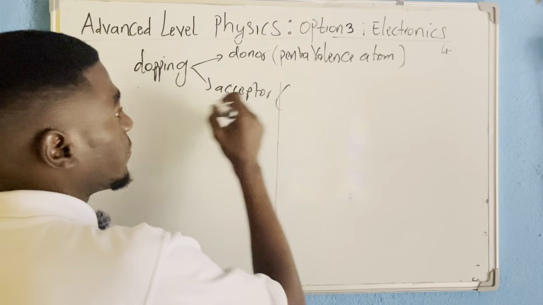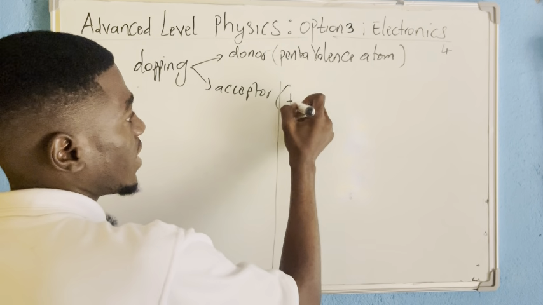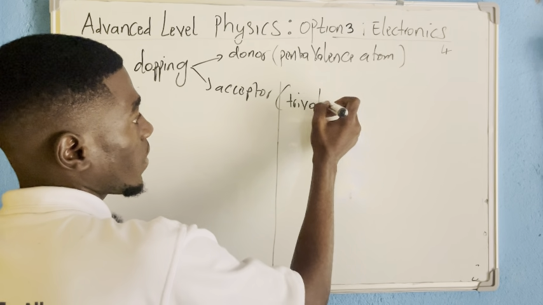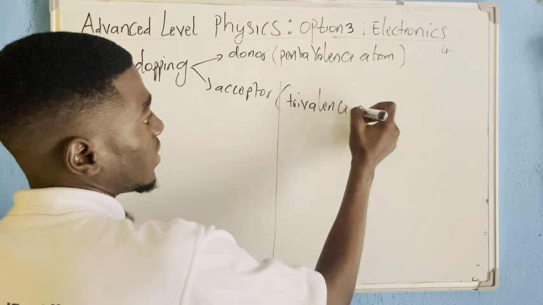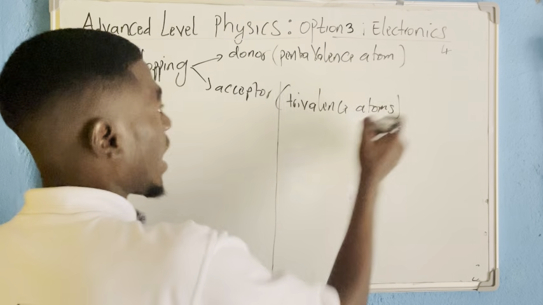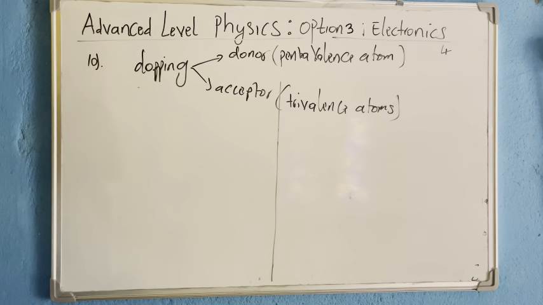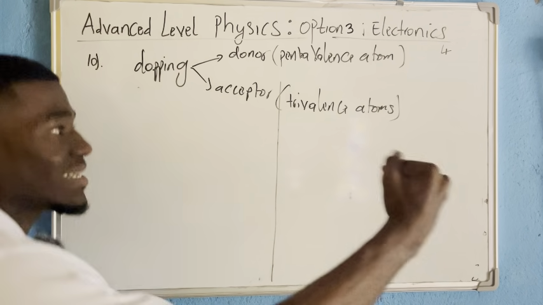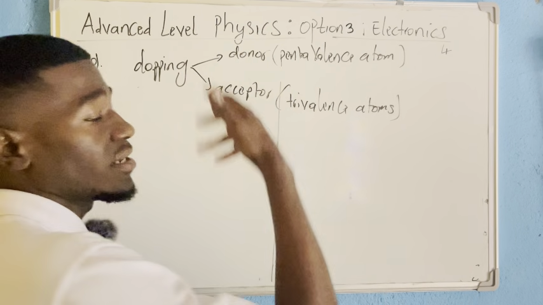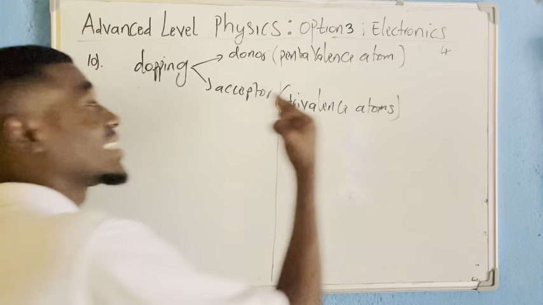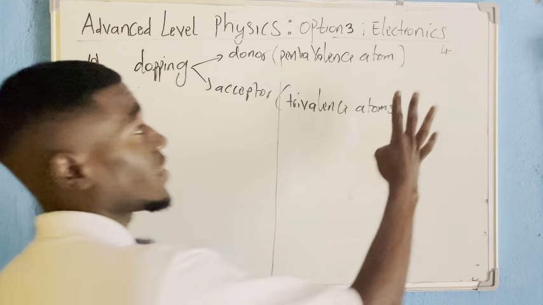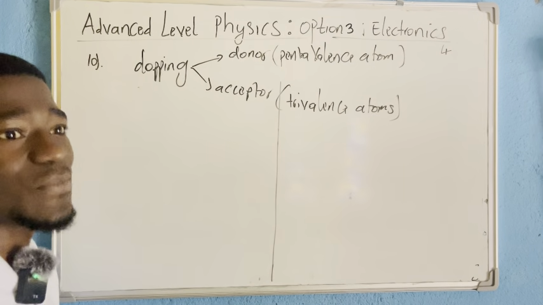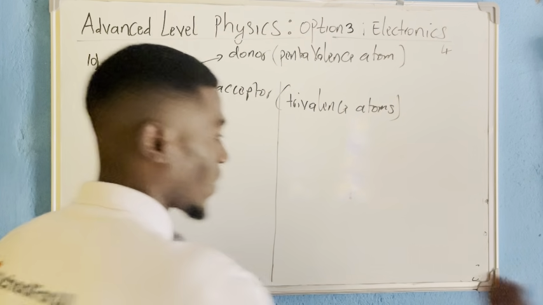And acceptor impurity will be a trivalent atom. Trivalent atoms are called acceptor impurities because they are coming to dope with fewer electrons than the pure semiconductor. They are coming with 3 electrons while the pure semiconductor has 4. Therefore, it's not coming to give, it's coming to accept.